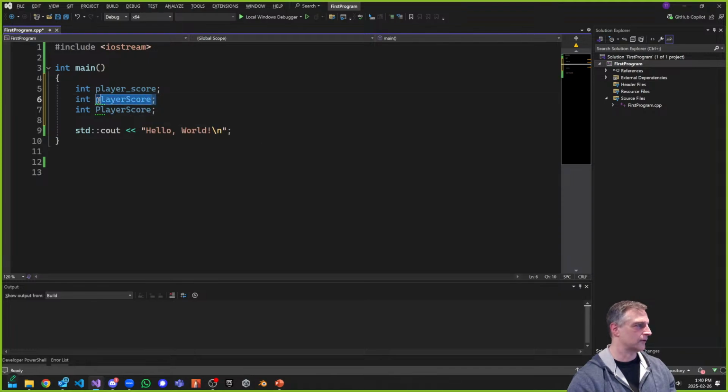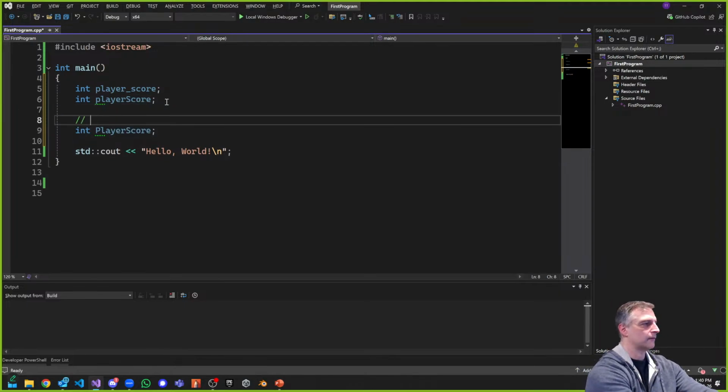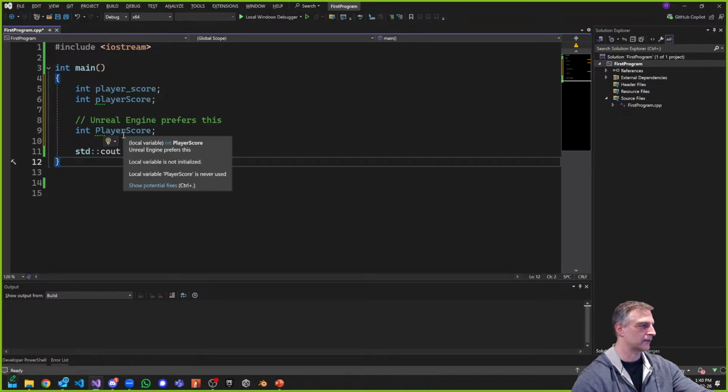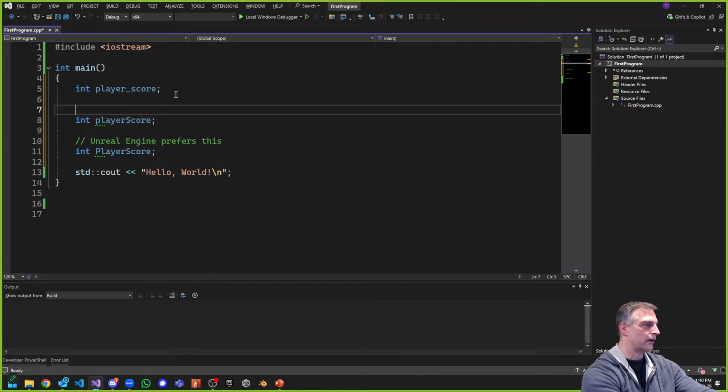Number 2. Okay, so some people voted for number 2, player score, right? Some people like number 3, right? Well, here's something. If you're using Unreal Engine, Unreal Engine prefers this. That's what it likes a lot. Player score. It doesn't like the lowercase at all, actually. The average programmer that I know likes to use this.